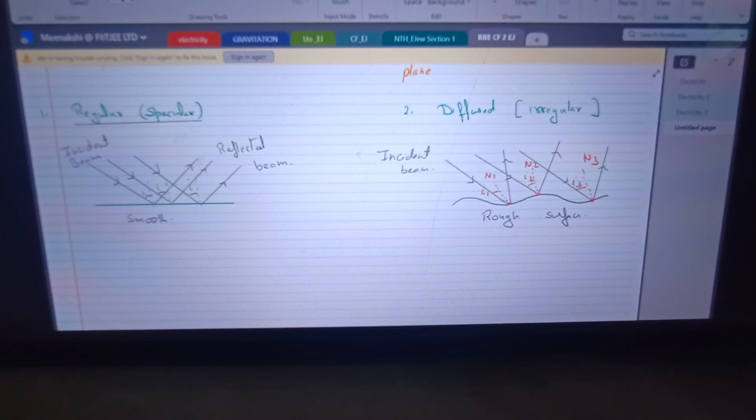When light is incident on the mirror surface, though it appears to be smooth, its surface is not perfectly smooth, it has roughness. So when light falls on the surface, it gets reflected back in all possible directions. That's why wherever you are standing in the room, you receive the reflected light from the mirror surface, and hence you are able to see it in the mirror, whichever corner of the room you are observing it from. So generally, around us, the reflection which is happening is diffused in nature, and that is the reason we are able to see the things around us.